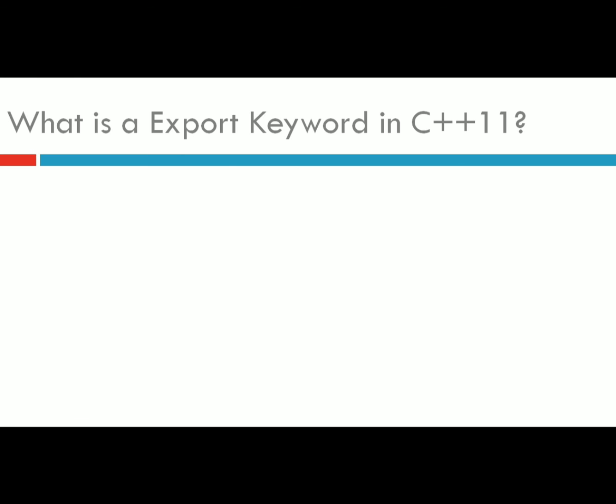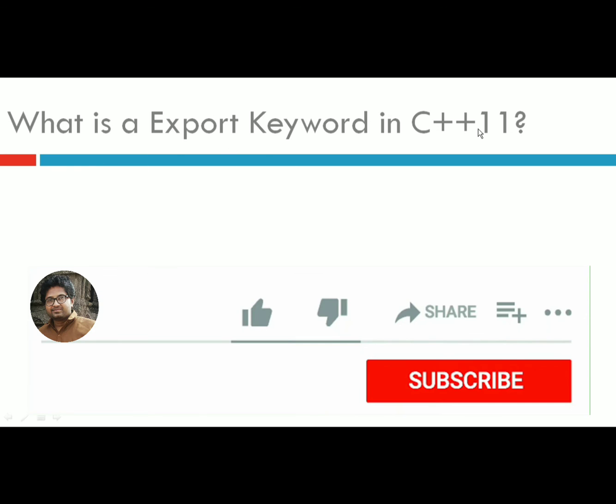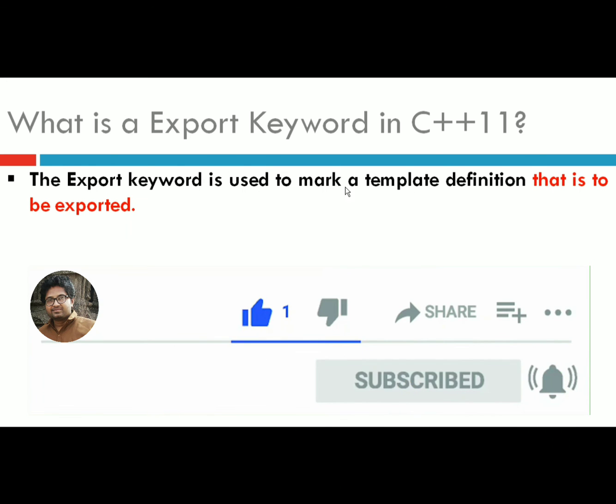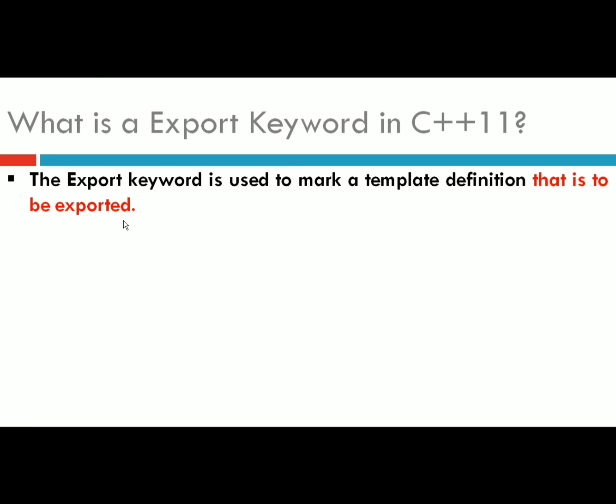Okay, now what is the use of the export keyword in the C++ 11 standard? In C++ 11 it is used to mark the template definition that is to be exported. So what was the main use of the export keyword? We would be able to separate the template definition from template calling or invoking. For separating your template definition and actual use, we can use this export keyword in C++ 11, but it is deprecated now.